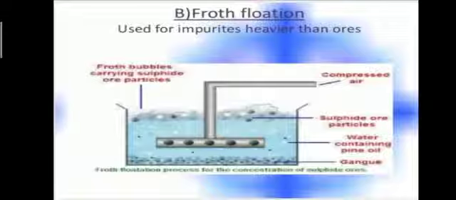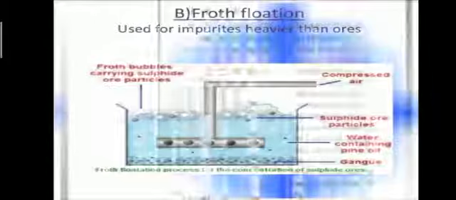The third process for the extraction of metals is froth flotation. This method is based on the wetting of the ore and gangue with pine oil and water. This method is especially used for the sulfide ores. We can extract sulfide ores with the help of froth flotation. In this method, a mixture of water, pine oil, and detergents are used, which are made to agitate with the ore. In this process, the gangue will get wetted, and we will extract sulfide ore at the end.